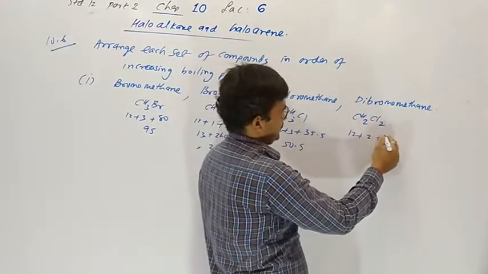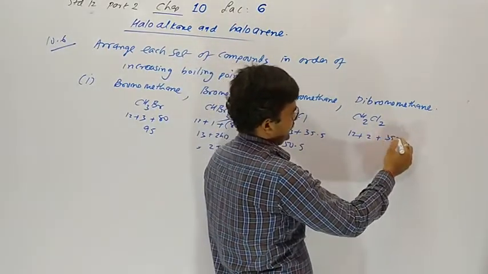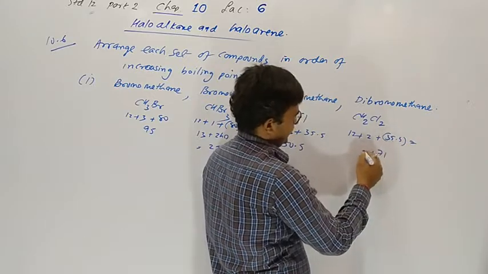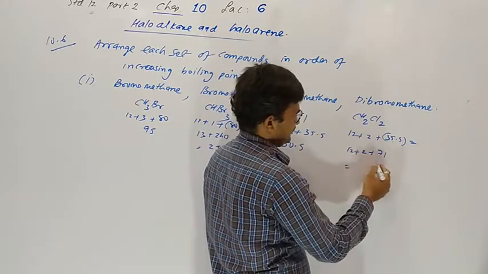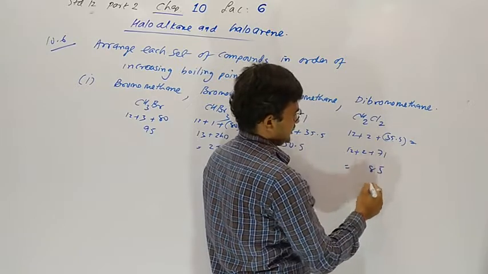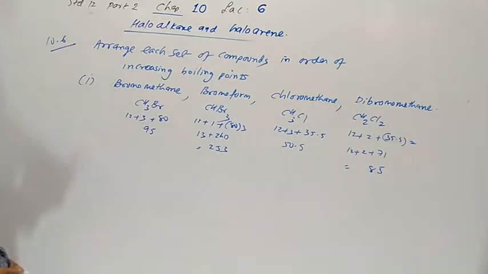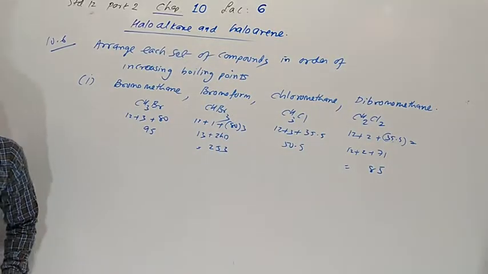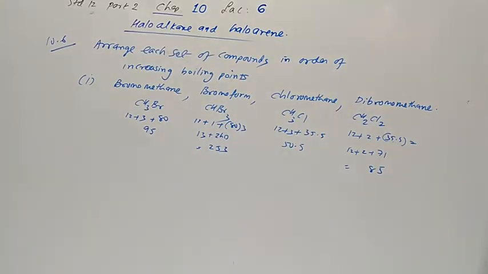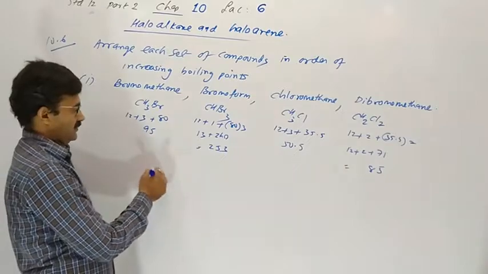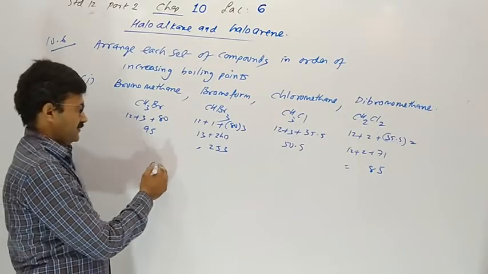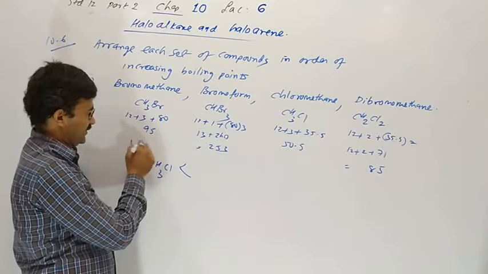Here 12 plus 2 plus 35.5 two times, so 71 plus 2 plus 12, so here it is 85. Now compare our molecular masses. Which one has the lowest, CH3Cl? So it has the lowest boiling point. Understood?